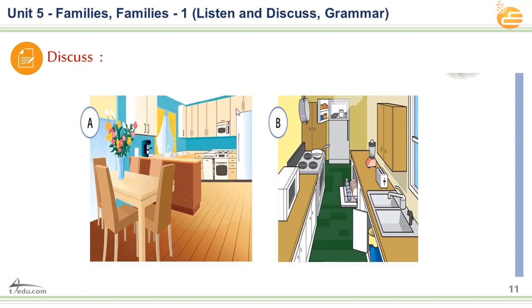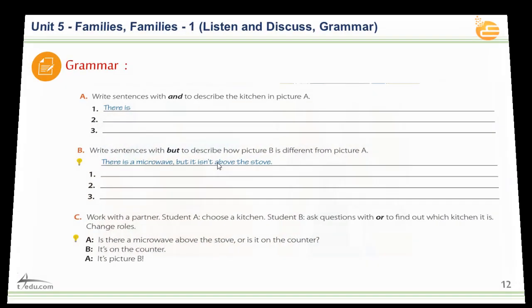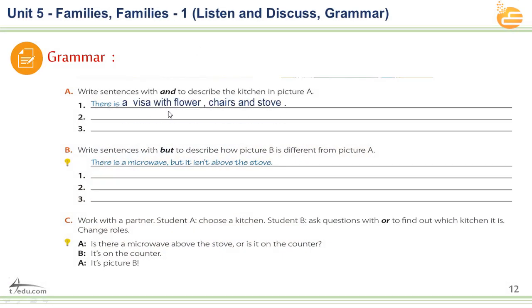As you see here, gentlemen, let's go back to the pictures. We have a vase, we have chairs, and we have a stove. We can say we have a flower vase with flowers, chairs, and the stove. The second sentence: there is a curtain and a refrigerator also. The third: there is a microwave and a vase. This is conjunction, and it connects two things in one sentence, or in one part. We call it conjunction, or connecting.